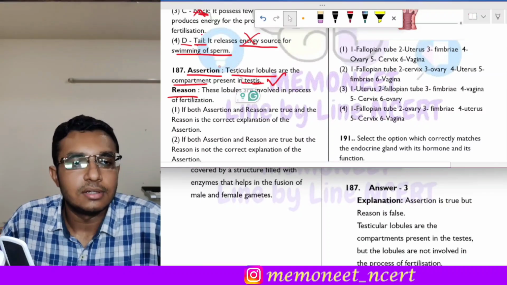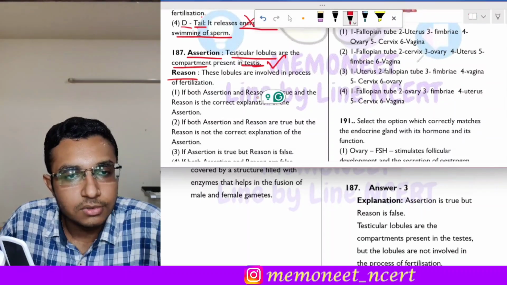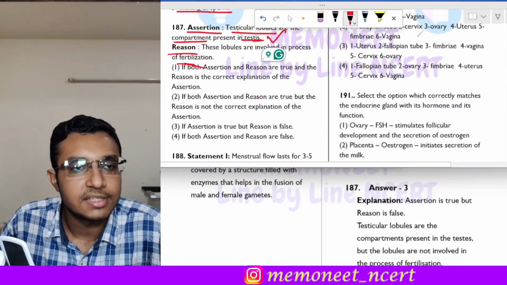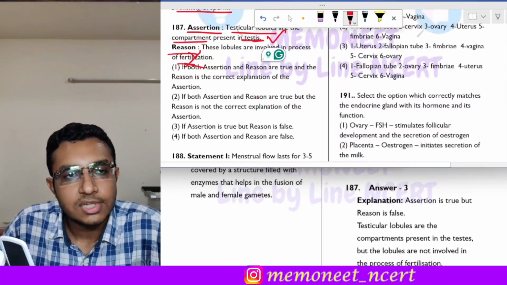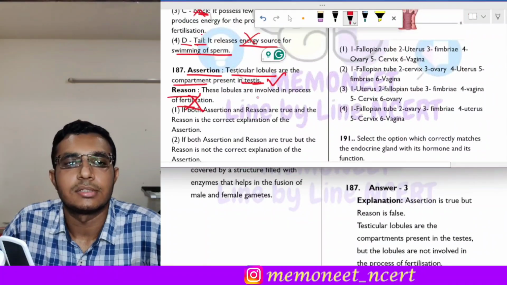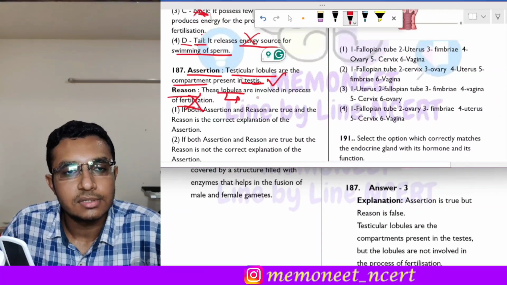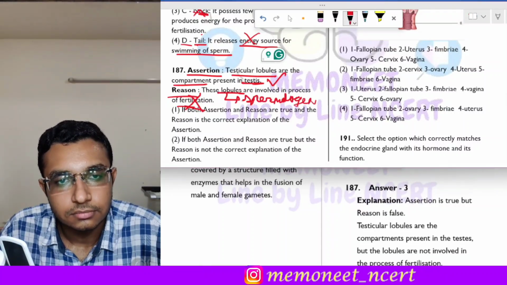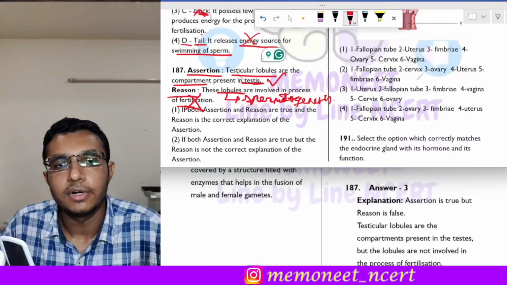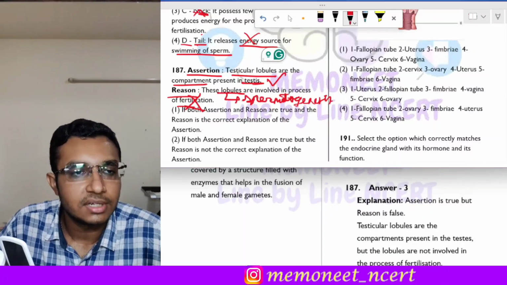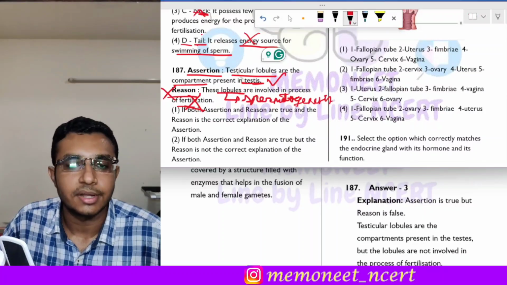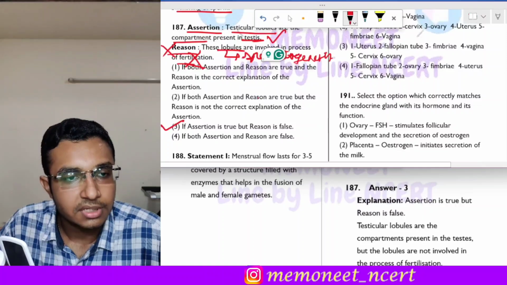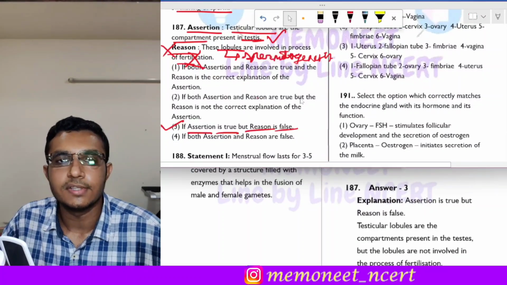Next, the reason given here is that these lobules are involved in the process of fertilization. So see, these lobules are not involved in the process of fertilization. The function of these lobules is spermatogenesis, not fertilization. So the reason is incorrect, but the assertion is correct. So the correct answer is option 3, that is, assertion is true but reason is false.